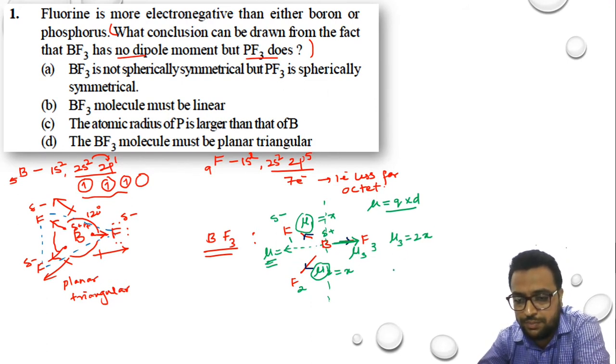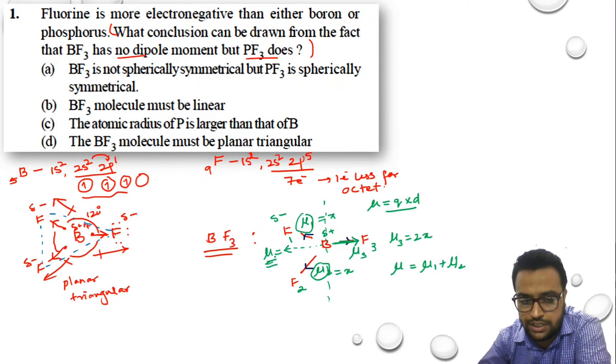So from here we can say mu, which is the resultant dipole, can be mu1 plus mu2, right? Or I'll give it a value as mu4. Mu4 is equal to mu1 plus mu2.